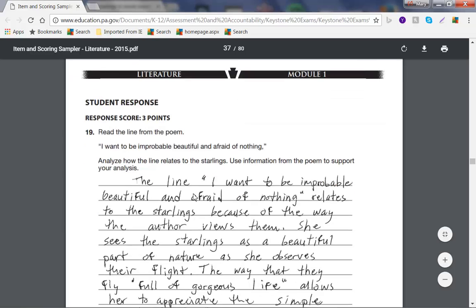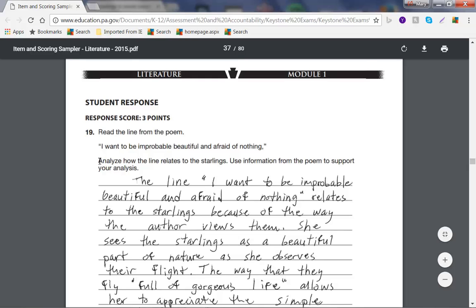Remember I said there are 3 points. In the Keystone, point 3 is the highest. Here's an example of an essay that is at point 3. "The line, 'I want to be improbable, beautiful, and afraid of nothing,' relates to the starlings because of the way the author views them." This is the topic sentence of your short essay. Note how the student answered the question directly.